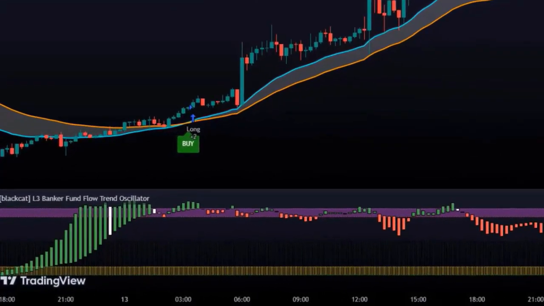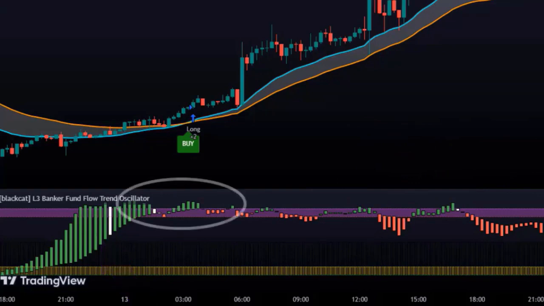Now, let's understand the role of our second indicator, which is the banker's fund flow. The condition for a perfect entry point is when the green bar's value is 80 or above. Therefore, we need to wait for the green bar to reach or cross the 80 value.